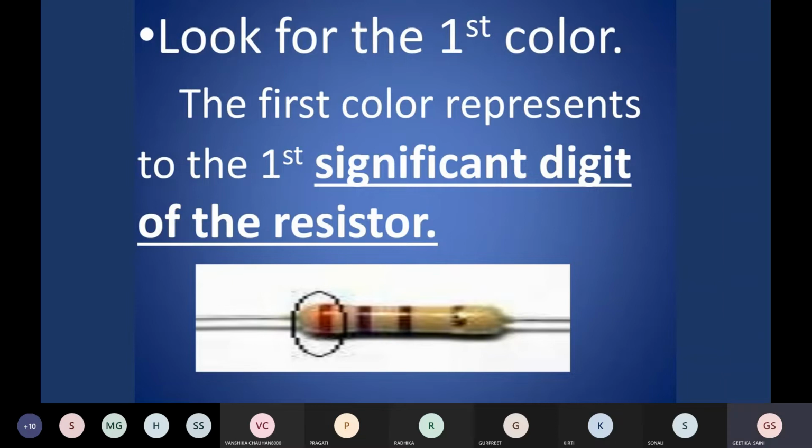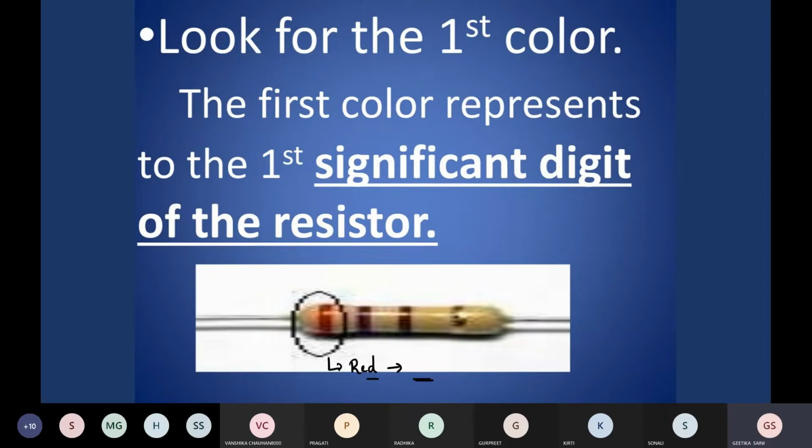Next is the step in which we look for the first color. So here the first color is red. So note down that color. The first color represents the first significant figure of the resistor. So it will tell us about the first significant figure.